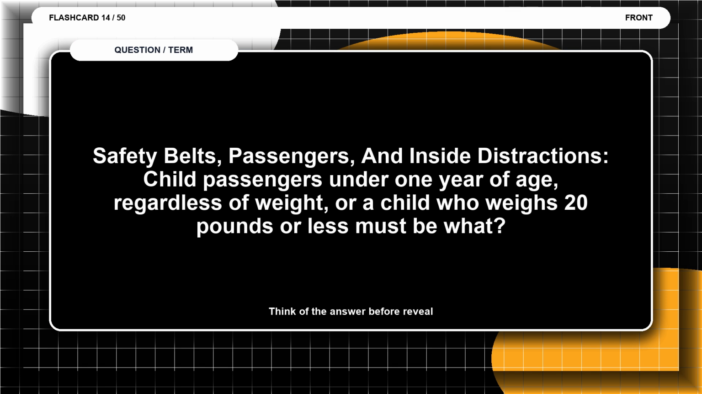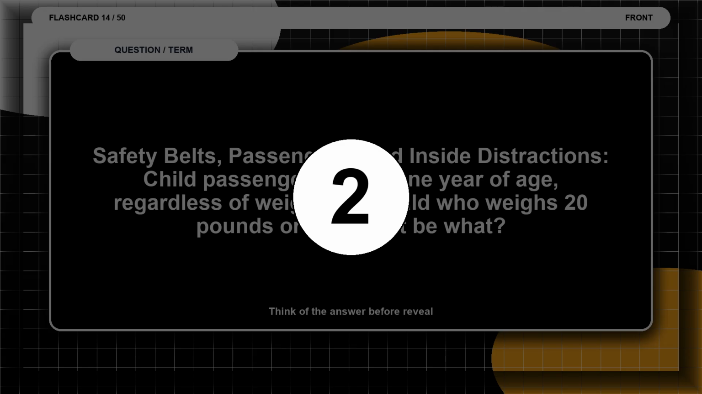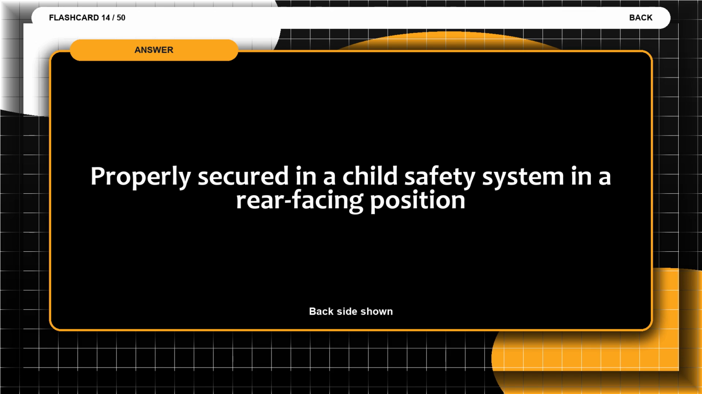Flashcard 14. Safety belts, passengers, and inside distractions. Child passengers under 1 year of age, regardless of weight, or a child who weighs 20 pounds or less must be what? Think of the answer before the reveal. The answer is properly secured in a child safety system in a rear-facing position.